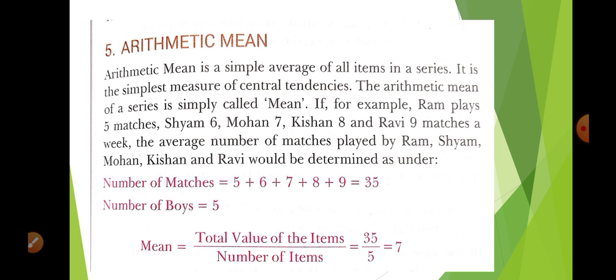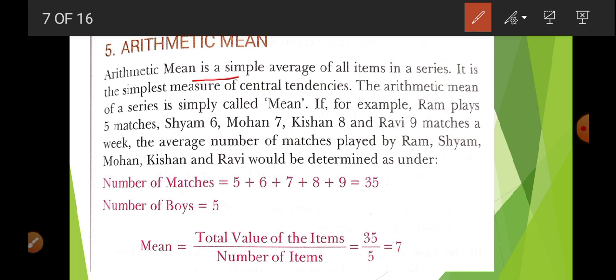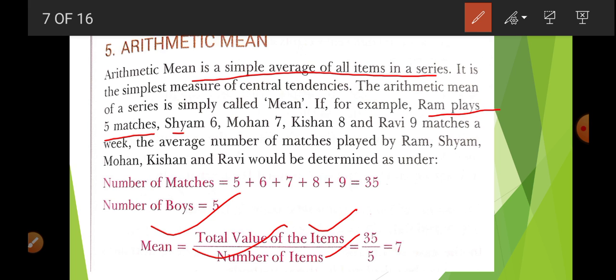Now, arithmetic mean. What is arithmetic mean? It is the simple average of all the items in a series. We calculate it as the total value of all items upon the number of items. For example, Ram plays 5 matches, Shyam plays 6, Mohan 7, Krishna 8, and Ravi 9.